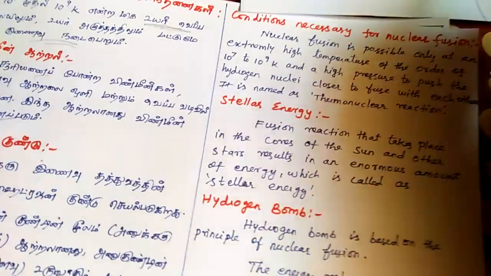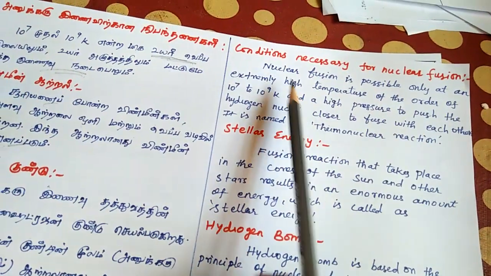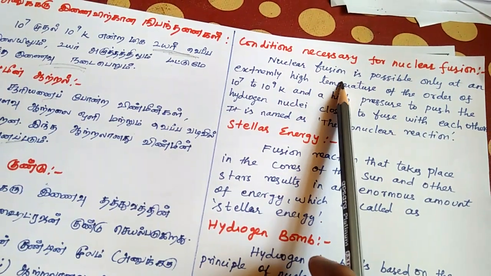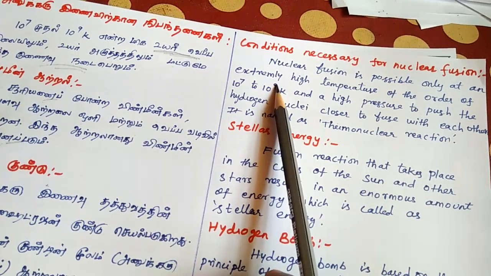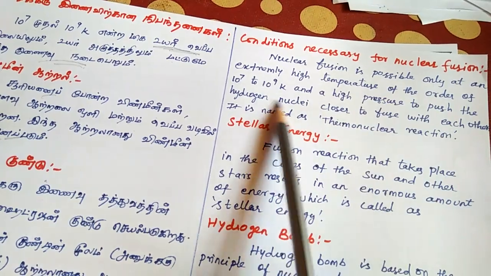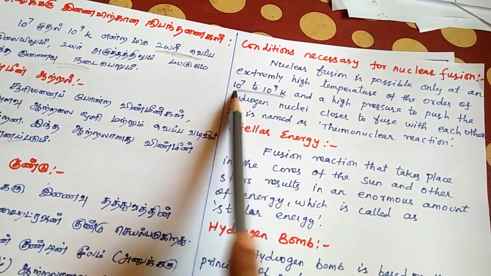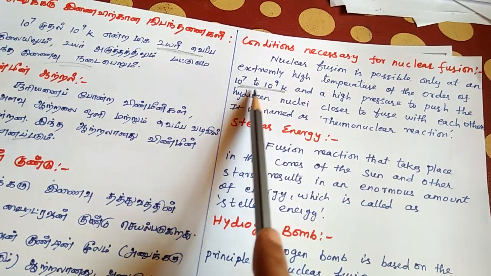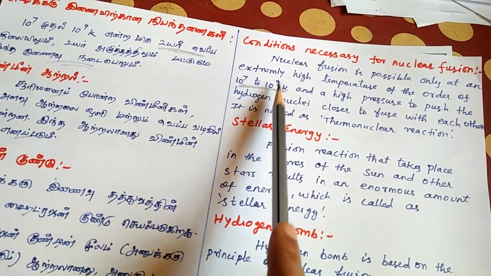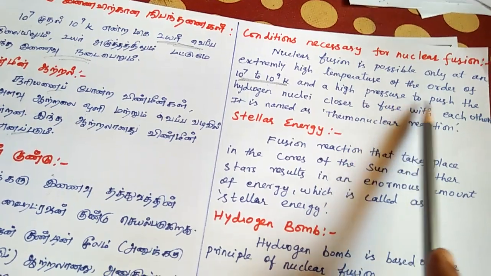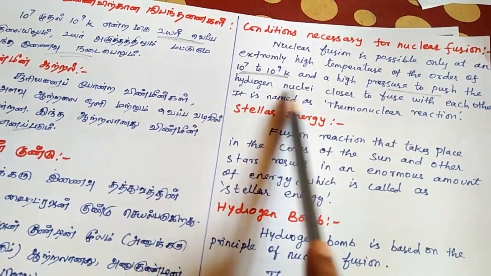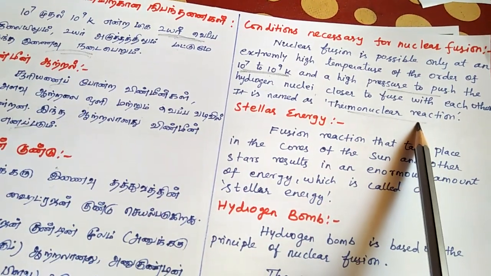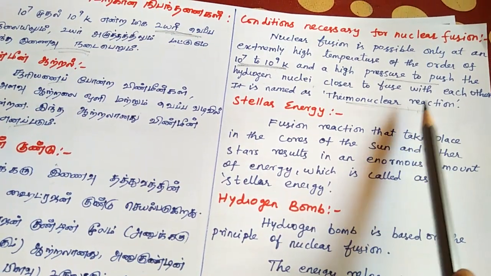Okay, then next, what are the conditions we need to follow? Conditions necessary for nuclear fusion. Nuclear fusion is possible only at an extremely high temperature, of the order of 10^7. So only at high temperature is nuclear fusion possible. That high temperature means 10^7 to 10^9 K, and high pressure to push the hydrogen nuclei closer to fuse with each other. These are named thermonuclear reactions. An example is the sun.